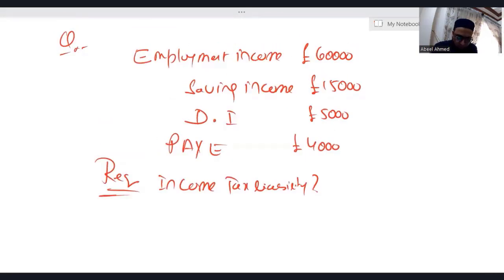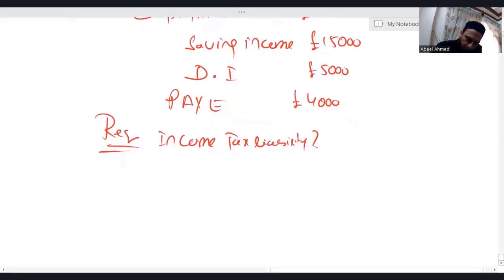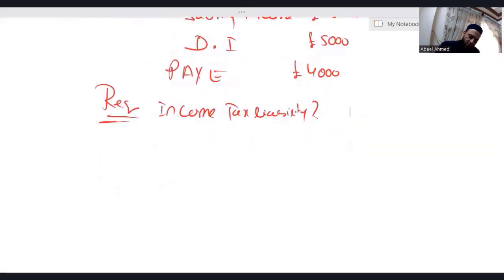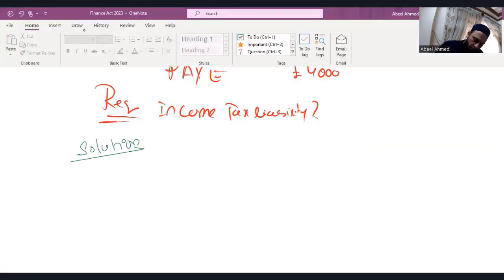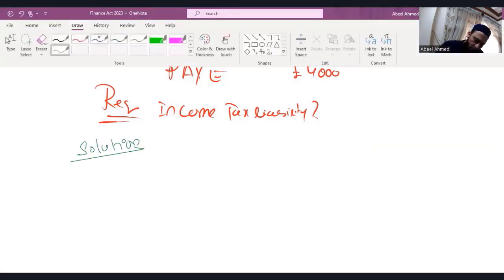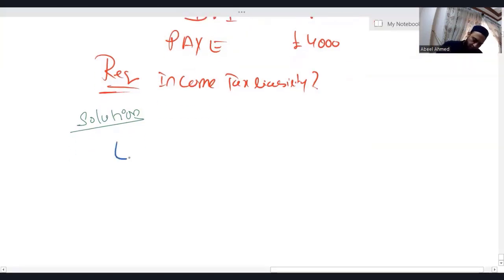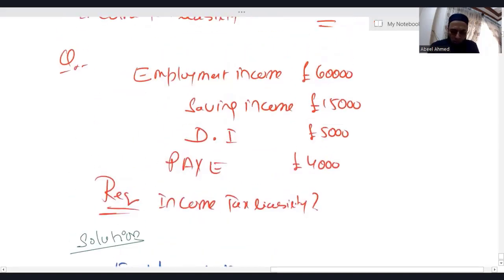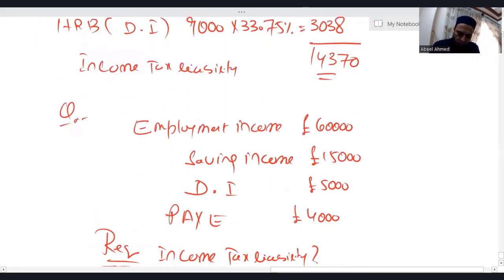We have employment income, which is the non-saving income. Employment income is 60,000.